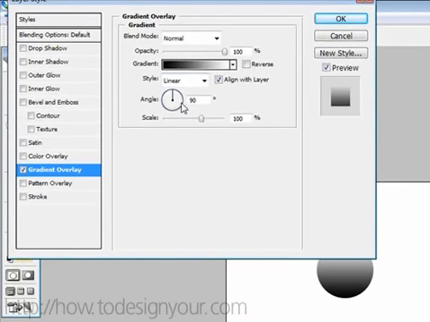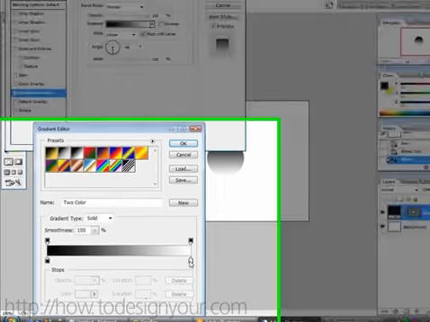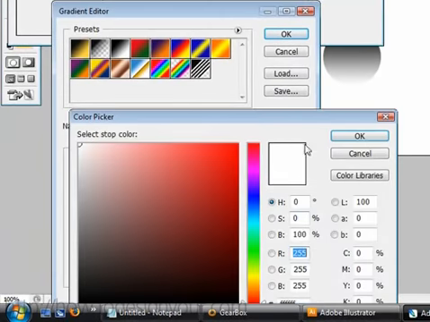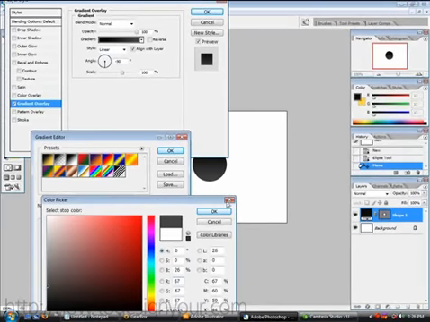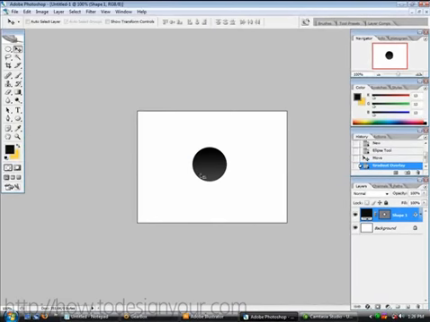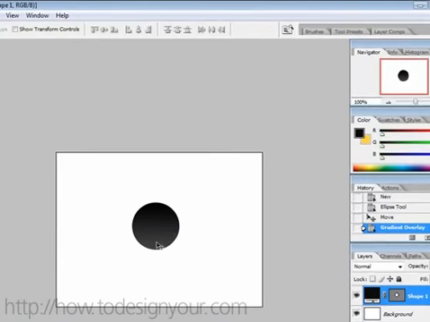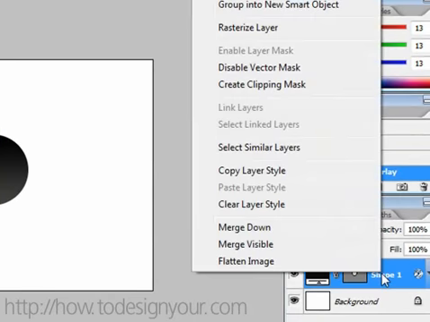Let's click on gradient, double click on the white one, and change it to a slightly lighter version of black. So let's hit OK, and hit OK. So it just has a very light gradient on there.